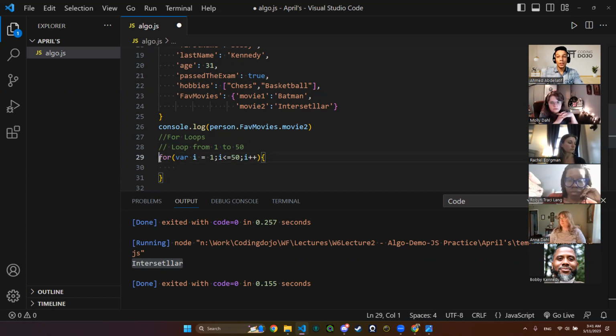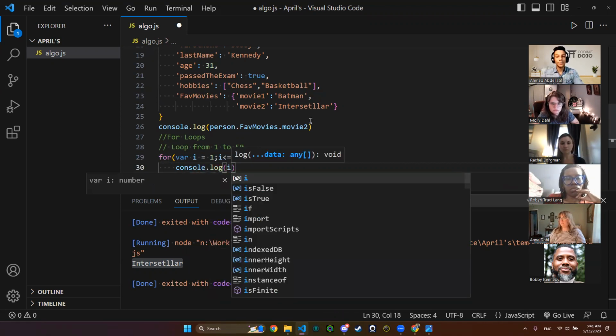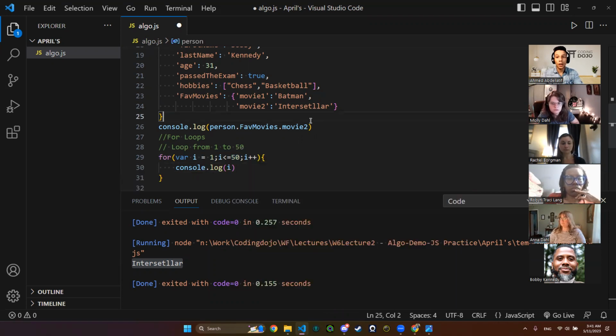This is our for loop. These are my parameters. This will be my body, my statement for the for loop. What do I need to do? I need to console log these numbers. So let me console.log i. i is the number that I'm having right here.